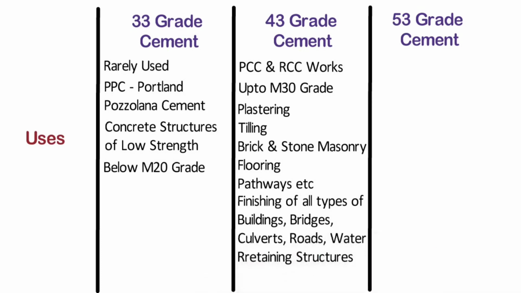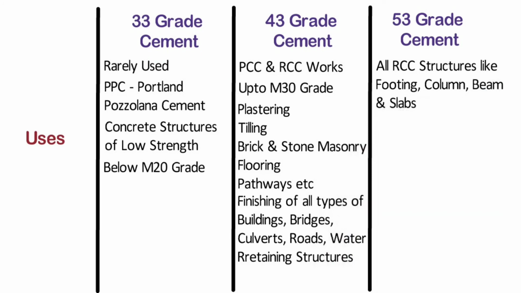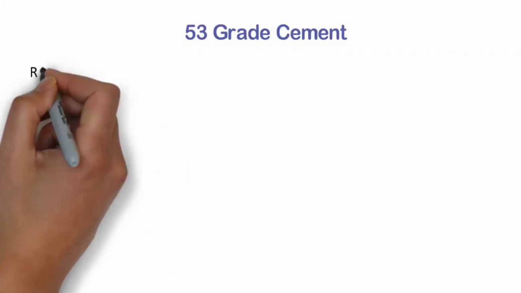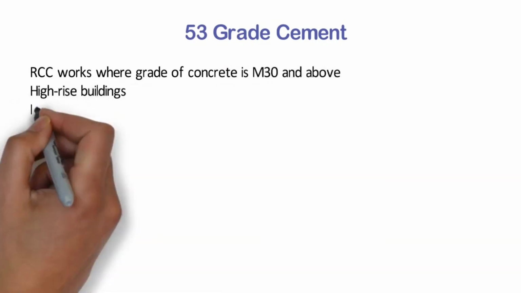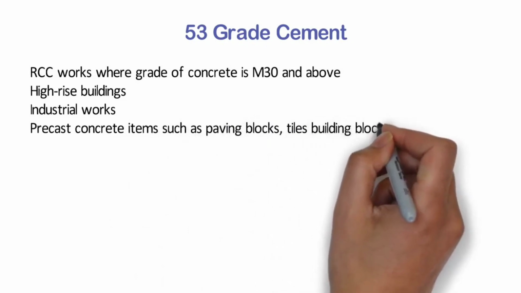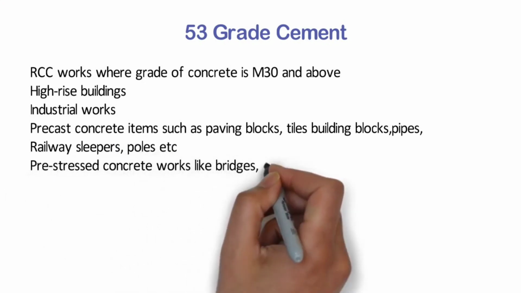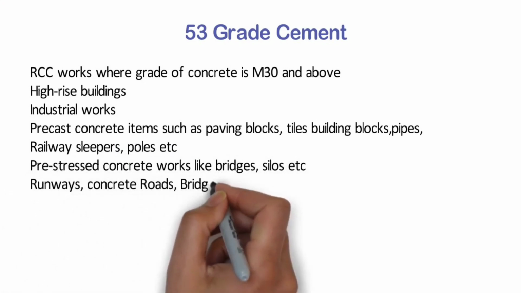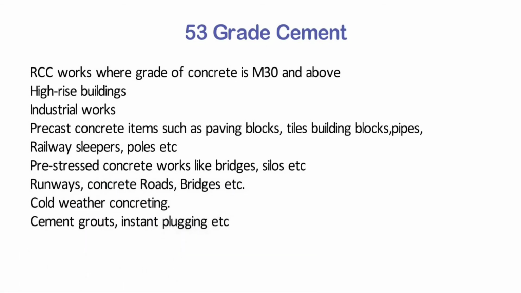53 grade OPC cement is recommended in all RCC structures like footing, column, beam and slabs, wherever initial and ultimate strength is the major structural requirement. It can also be used for RCC works where the grade of concrete is M30 and above, high-rise buildings, industrial works, precast concrete items such as paving blocks, tiles, building blocks, pipes, railway sleepers, poles, etc. Pre-stressed concrete works like bridges, silos, etc. Runways, concrete roads, cold weather concreting, cement grouts, instant plugging, etc.